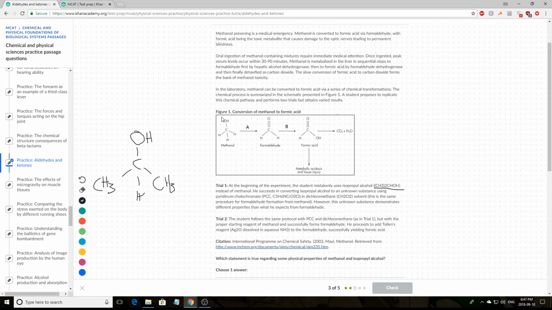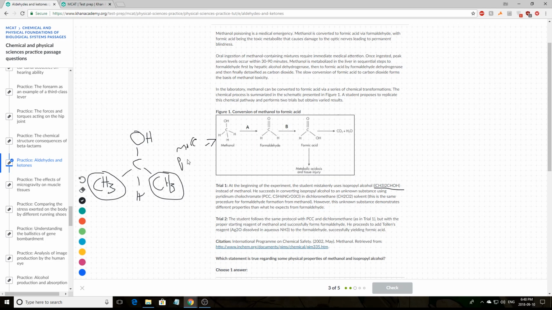Now, both of these have OH groups, which should realistically form hydrogen bonds with water, but this isopropyl alcohol has two methyl groups attached to it. And these methyl groups are organic and they're nonpolar, so it will make the entirety of this molecule less polar than the methanol. And because of this, we know that methanol should be more polar.